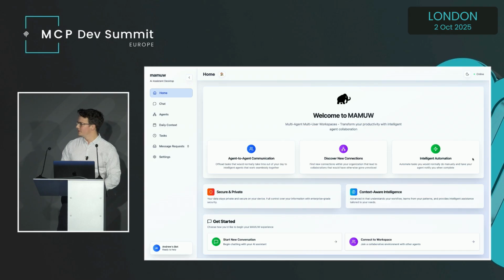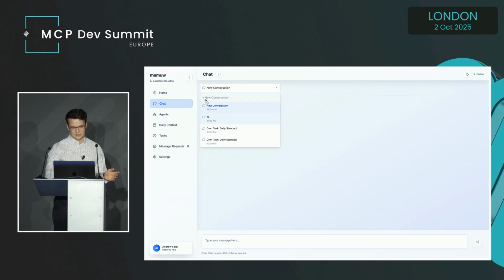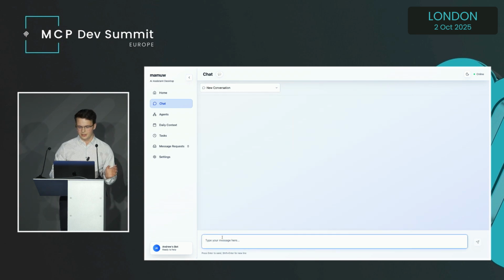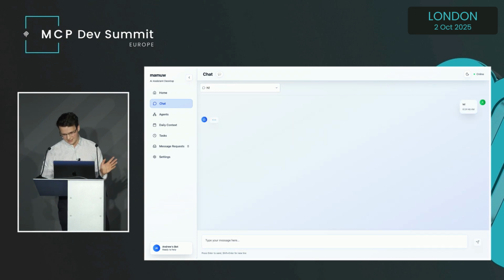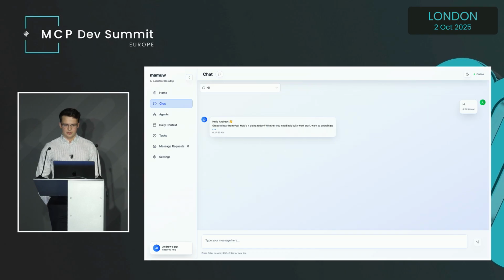So this is the MAMU desktop app. It has a number of features here on the side, which we'll go through one by one, starting with the chat. So this is, yeah, your standard LLM chat interface. I can just message hi and see the agent come back. Nothing too exciting about that.